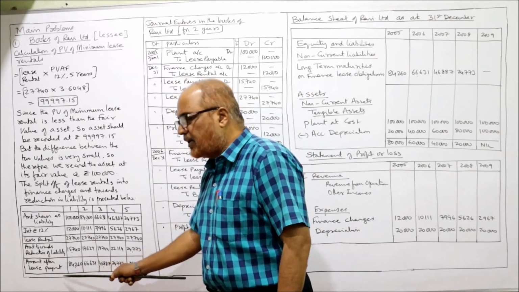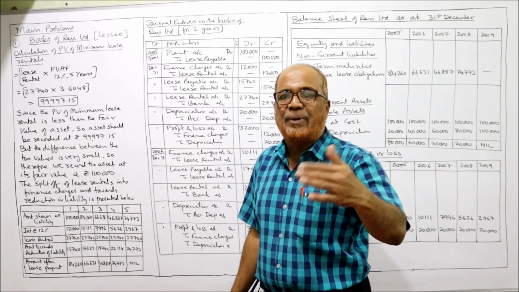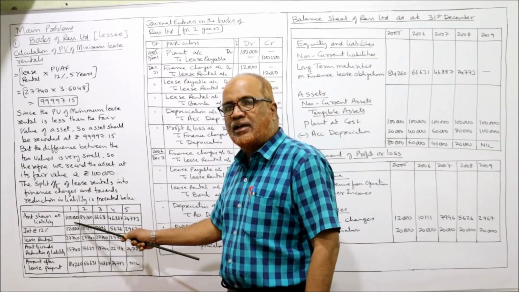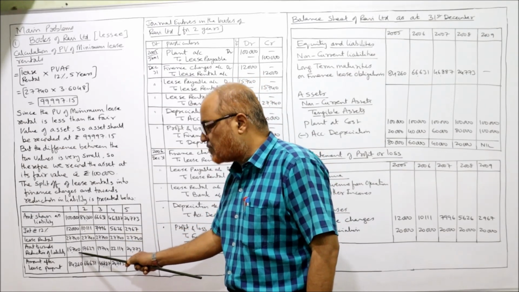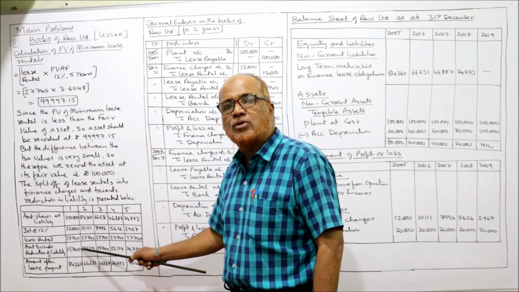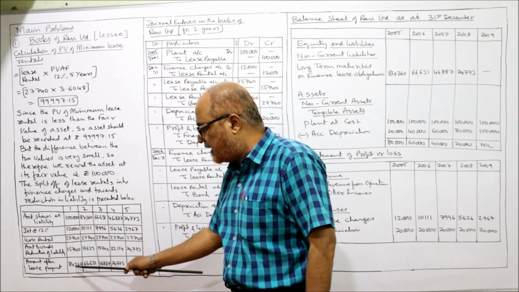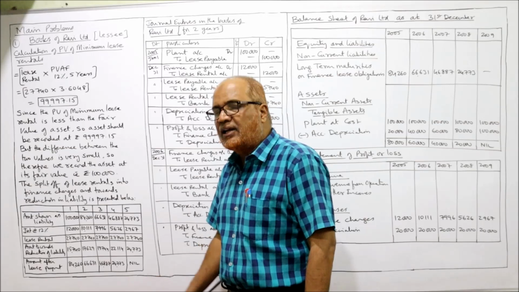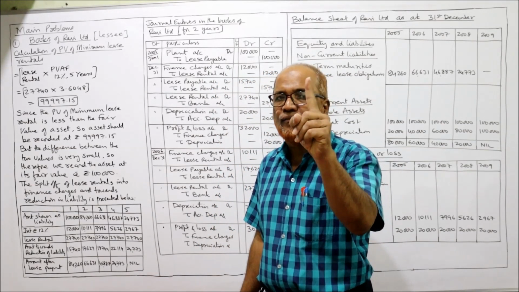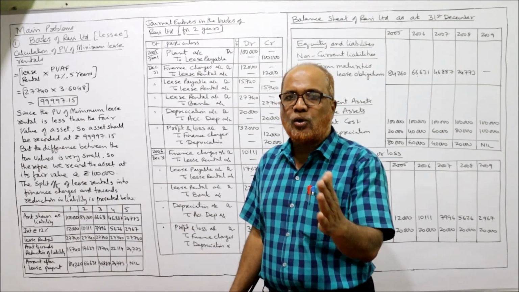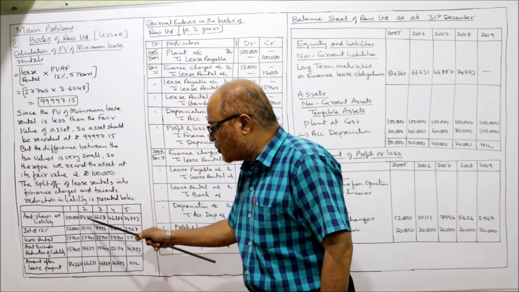Now amount after lease payment. After lease payment, how much is the outstanding balance? Beginning of the year, how much was the liability? 1 lakh. How much principal amount repaid? 15,740. Deduct 15,740. 1 lakh minus 15,740, you will get 84,260. 84,260 is the closing outstanding balance at the end of first year. The first year closing will become second year opening. So 84,260 you take it here.